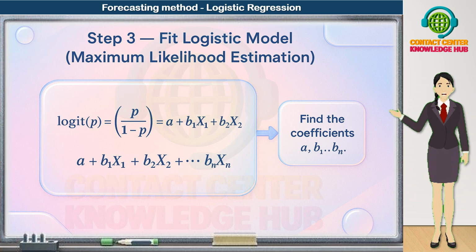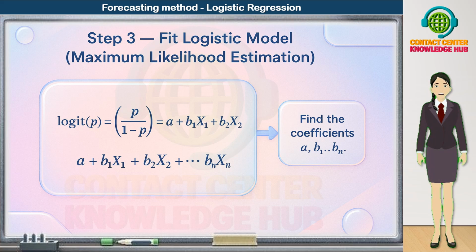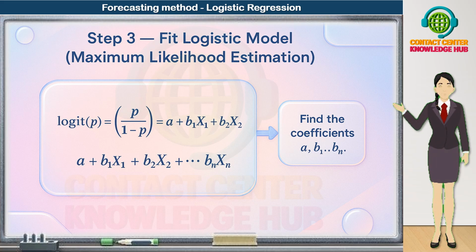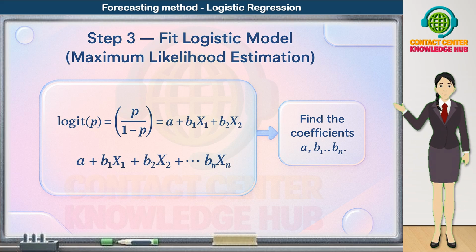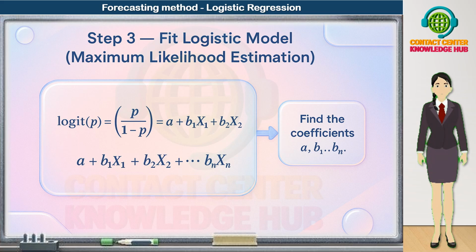In simple language, MLE asks, given these coefficients, how likely is it that we would see the churn patterns we actually observed in history? It then searches for the values of A and Bs that maximize this likelihood. In other words, the values that make our observed data most probable under the model. You don't have to do this math manually.